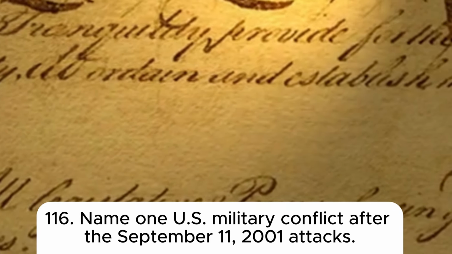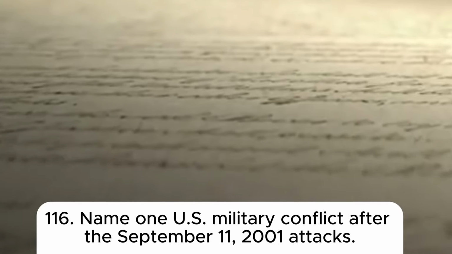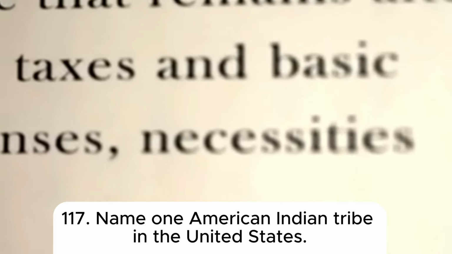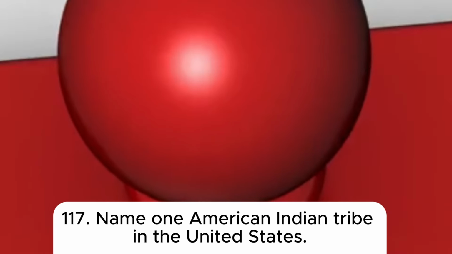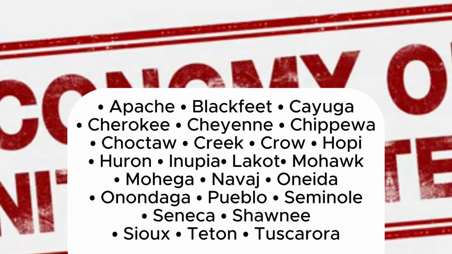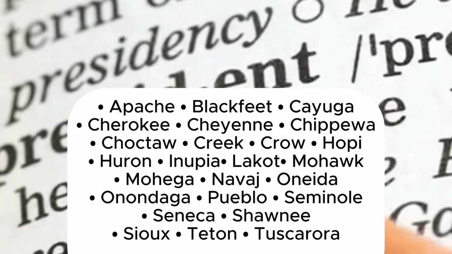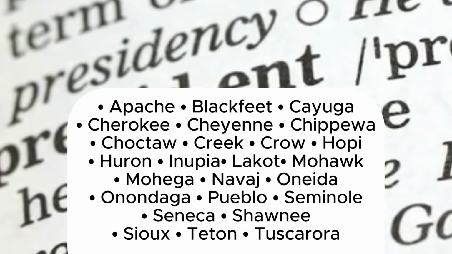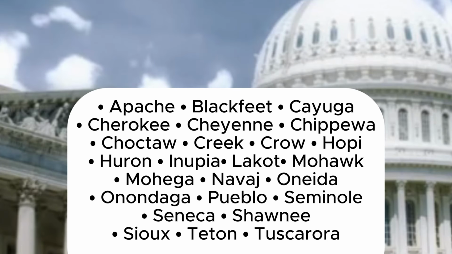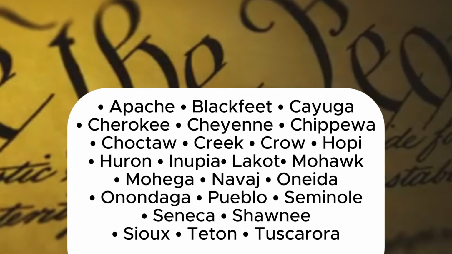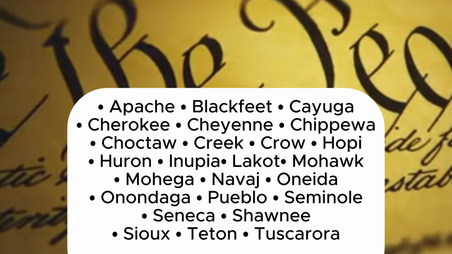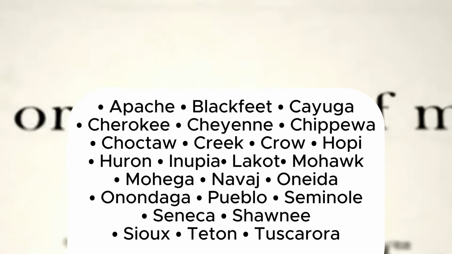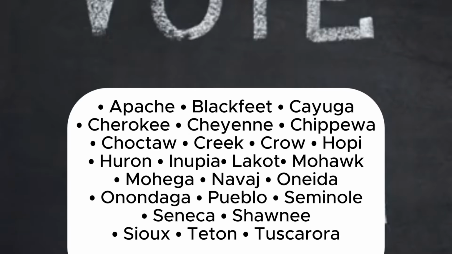116. Name one U.S. military conflict after the September 11, 2001 attacks. Global war on terror. War in Afghanistan. War in Iraq. 117. Name one American Indian tribe in the United States. Apache, Blackfeet, Cayuga, Cherokee, Cheyenne, Chippewa, Choctaw, Creek, Crow, Hopi, Huron, Inupiat, Lakota, Mohawk, Mohegan, Navajo, Oneida, Onondaga, Pueblo, Seminole, Seneca, Shawnee, Sioux, Teton, Tuscarora.